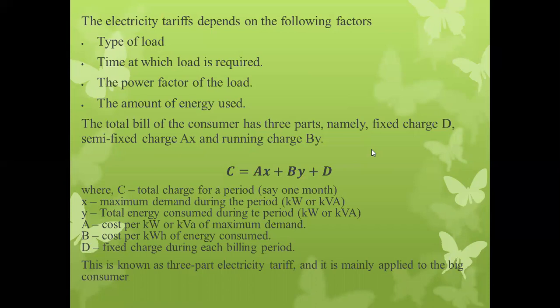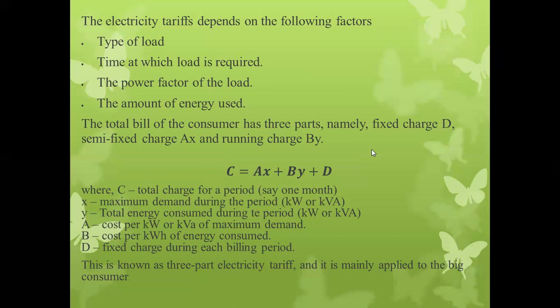Based on these costs, we are going to frame the tariff structure for the different types of consumer, for their per unit consumption. So the electricity tariffs generally depend upon the following factors.